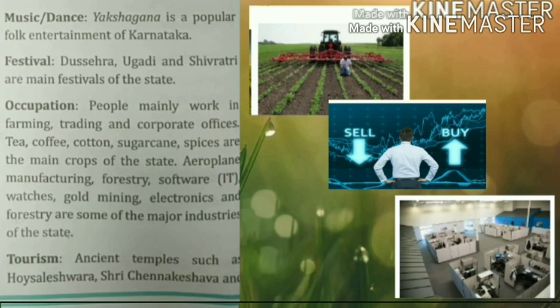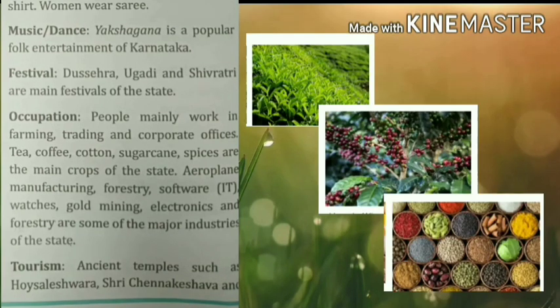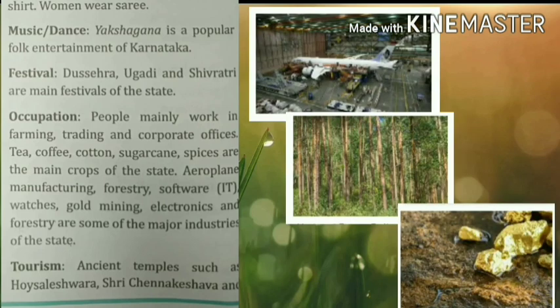Some of the main crops that are grown here are tea, coffee, cotton, sugarcane and spices. Some of the major industries of the state are aeroplane manufacturing, forestry, software, watches, gold mining, electronics, etc.